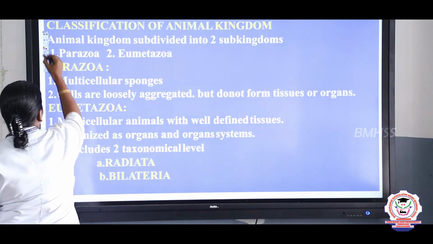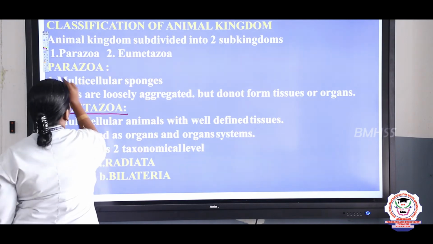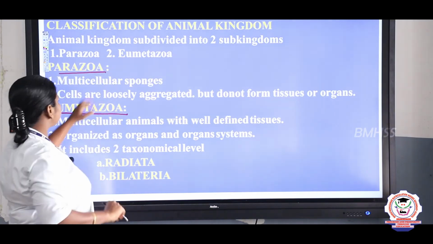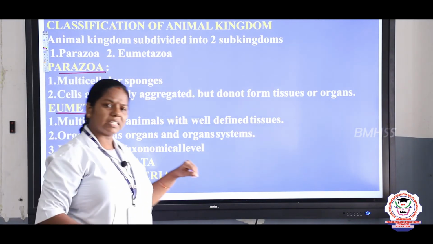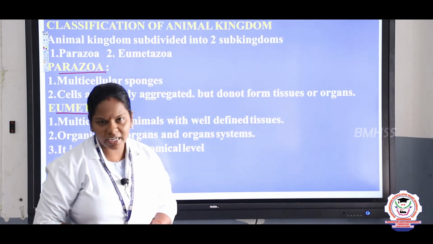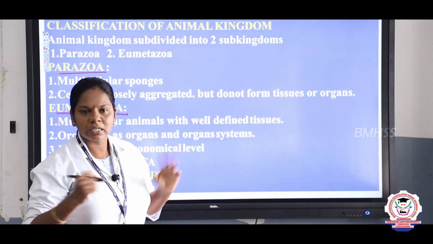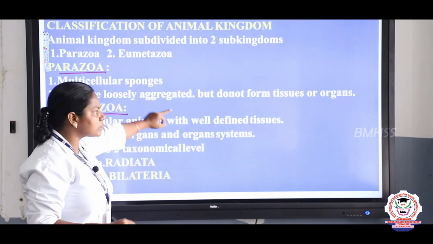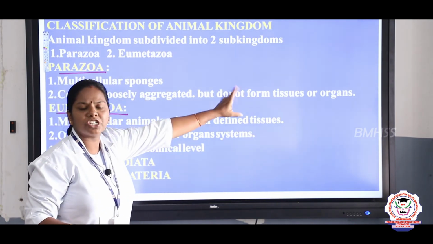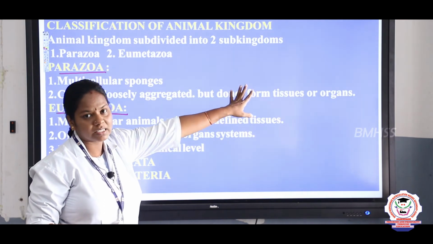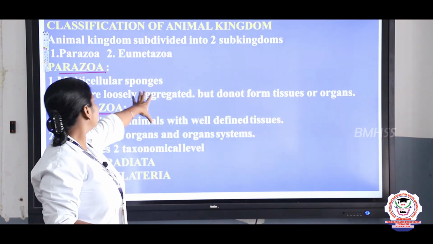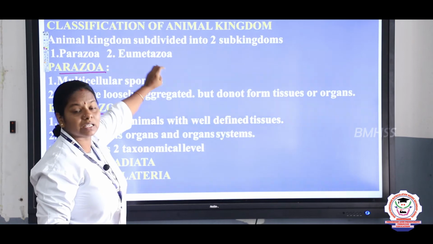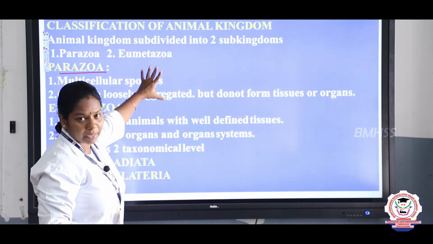Parazoa and Eumetazoa. What is Parazoa? Here only the cellular level of organization is seen. Cells do not form tissues. That is, cells are loosely aggregated. They do not form tissues, they do not form organs. Right? So based on the cell, we can classify the cellular level of organization as Parazoa.